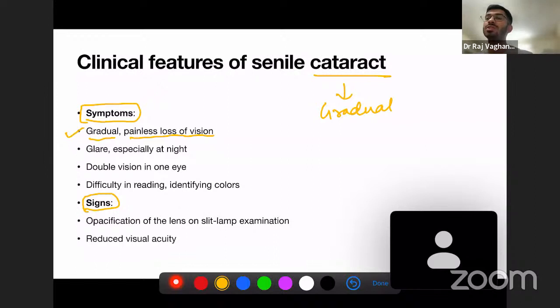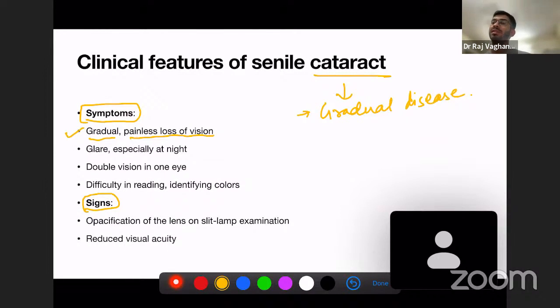Okay, acute cataract is very, very rare, and it can only happen when you have ocular trauma. For example, you have been in an accident, or there has been a fight and the eyes are involved. In that case only, your eyes can develop acute cataract. Otherwise, acute cataract is very rare. So it is a very gradual disease and happens in due course of time. So there is a gradual, painless loss of vision. You will not feel any pain.